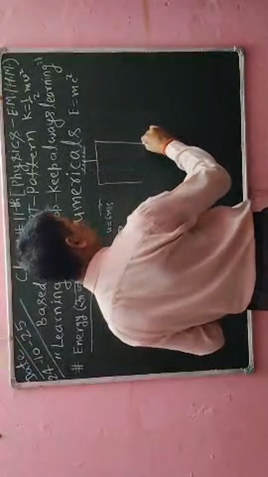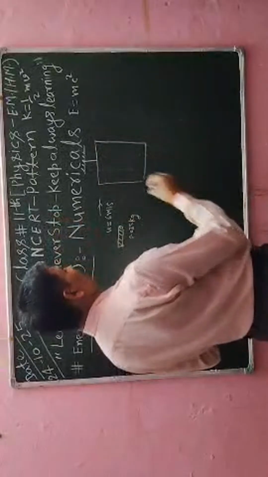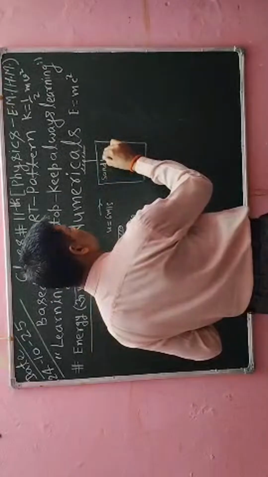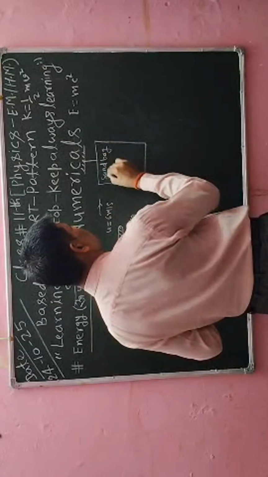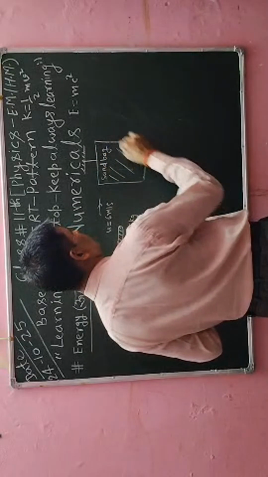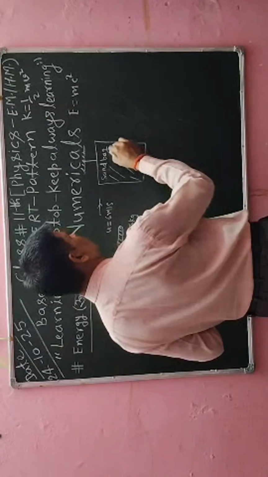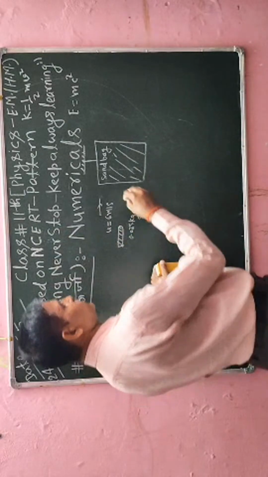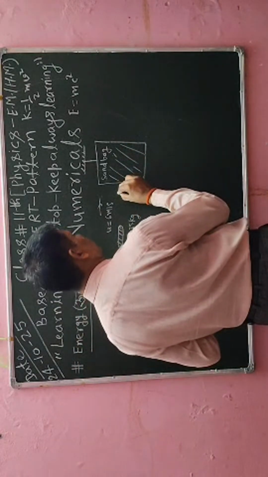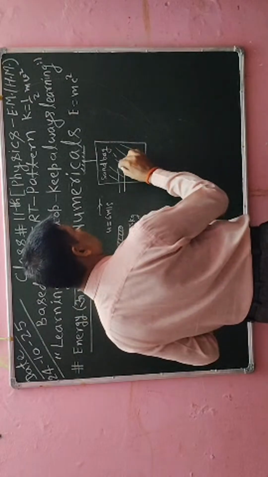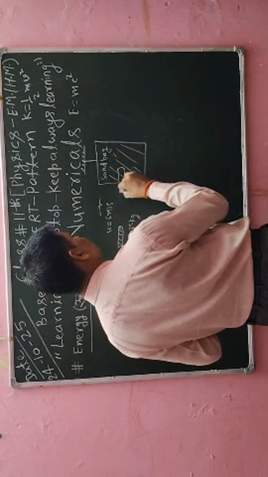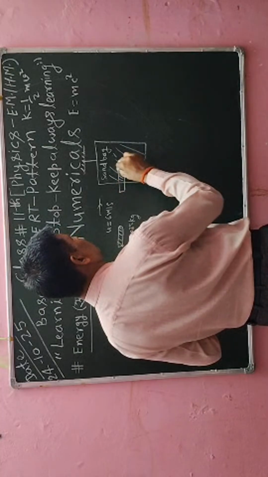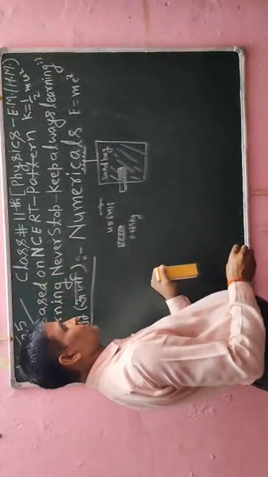Now here I am saying this is the sandbag. This bag is filled with sand. The bullet is moving with a velocity of 6 meters per second towards the sandbag, and after some time it is inserted inside the sandbag, and after some time it stops inside the sandbag.